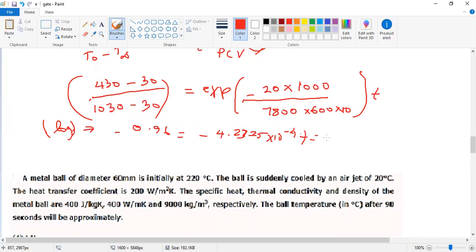That is the time taken, how much time to reduce the temperature from 1030 to 430 degrees Celsius with the ambient air at 30 degrees Celsius.